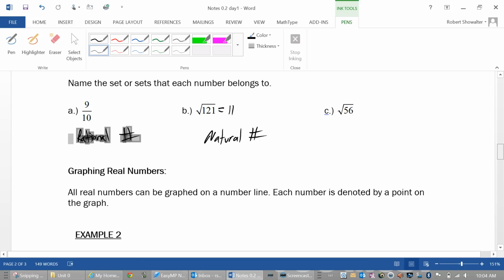Then square root 56. Does that reduce to anything nice? Is that like 5? Is that like 6? Is that 7? Or is that 8? It's in between two numbers. What two numbers is it in between?